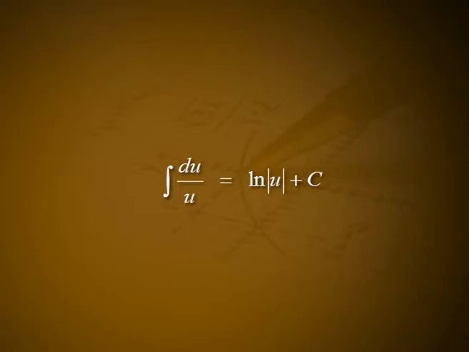Or if u does not change sign on the given domain, integral du by u is equal to log modulus of u plus c. In applications, it is important to remember that the function u here can be any differentiable function u is equal to f of x.